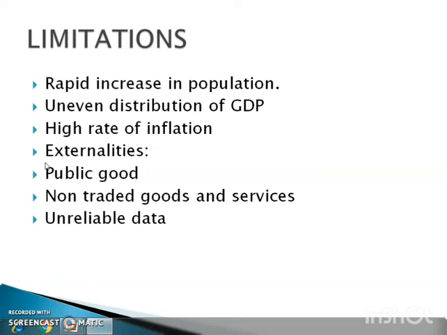So uneven distribution will not increase the welfare. Also, if GDP increased due to increase in the production of socially undesirable products like drugs, liquor, etc., the welfare will not increase.